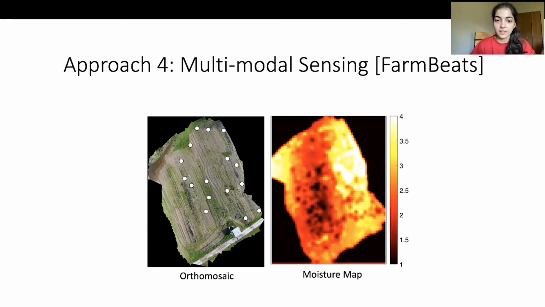In this paper, they combine the information from the aerial images captured by the drone and the moisture values sent by static sensor nodes deployed in the farm. By combining these two sources of information, they generate the moisture map of the field. However, there are two problems with this approach. Number one is that it requires maintaining a constant radio communication in remote areas like farms, which is challenging and not secure. And the second problem is, again, the static sensor nodes limit the spatial resolution of sensing.